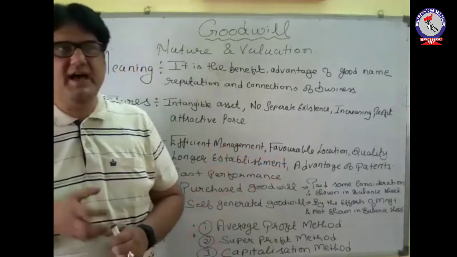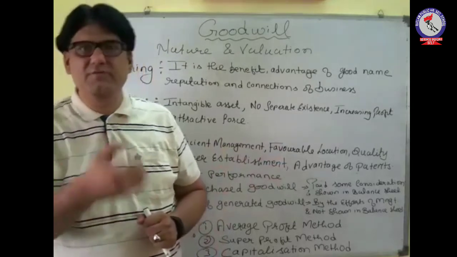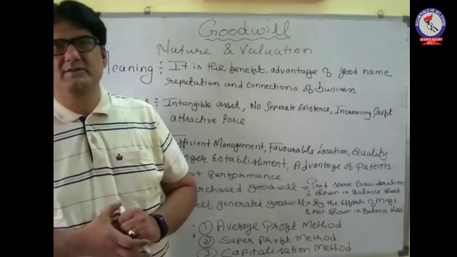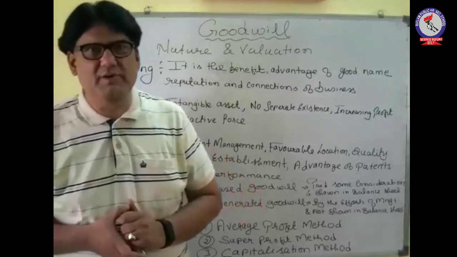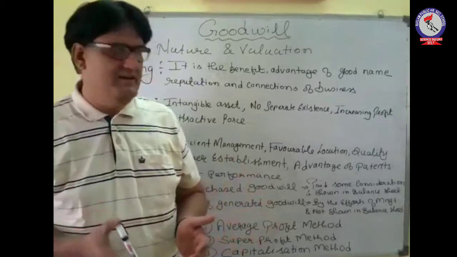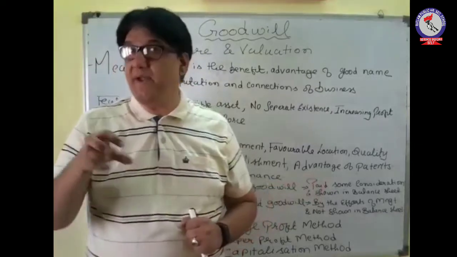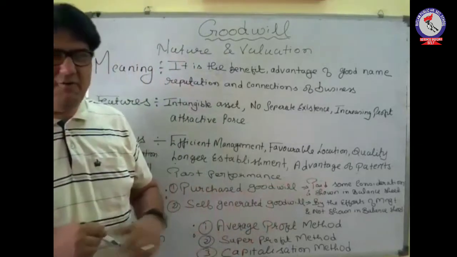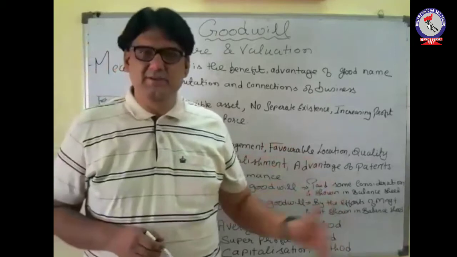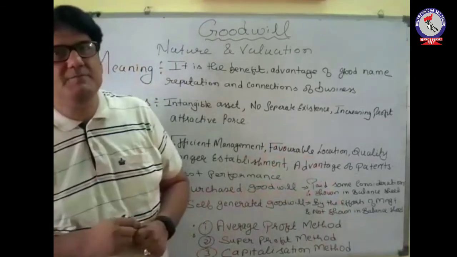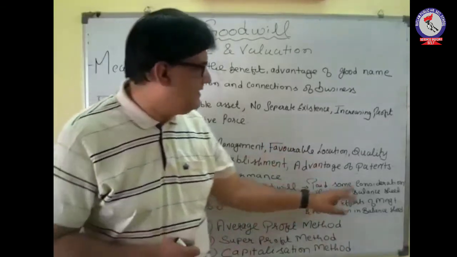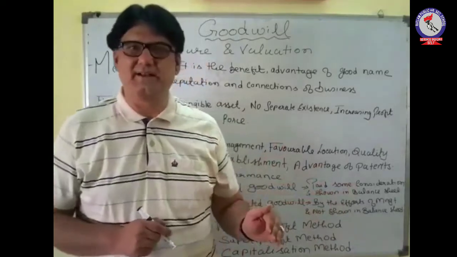That means we are getting that goodwill from that party. So that is known as purchase goodwill. Purchase goodwill will be shown in the balance sheet because we have paid some amount. We have given certain money, so that can be measured in terms of money. That's why it is recorded in the balance sheet.